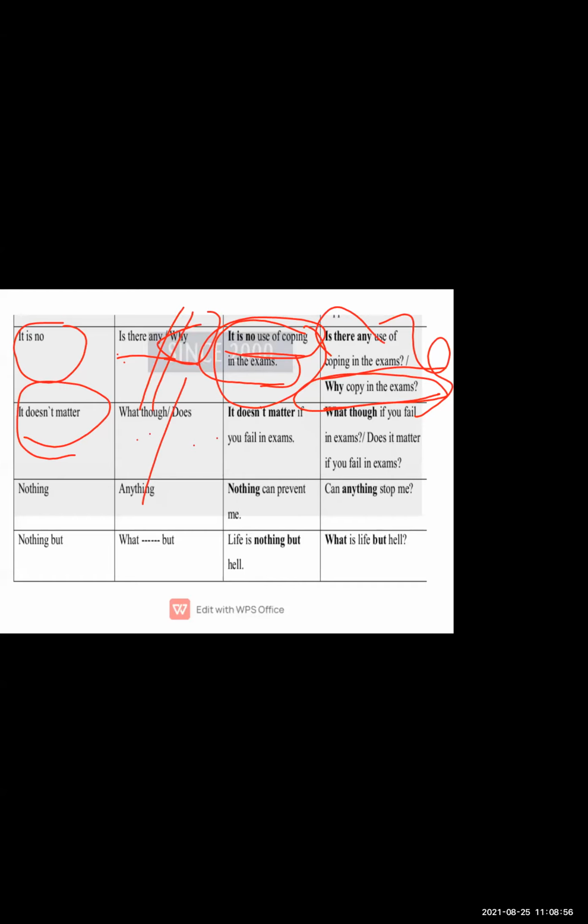Now let us see the sentences. It doesn't matter if you fail in exam. This is a negative. Now you have to convert it into a positive. So let us see how they convert it. What though if you fail in exam? So they are using this word. You can use it this way also: Does it matter if you fail in exam? They are using this kind of words to convert negative into positive.